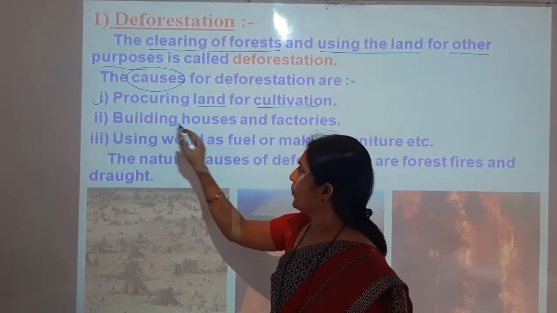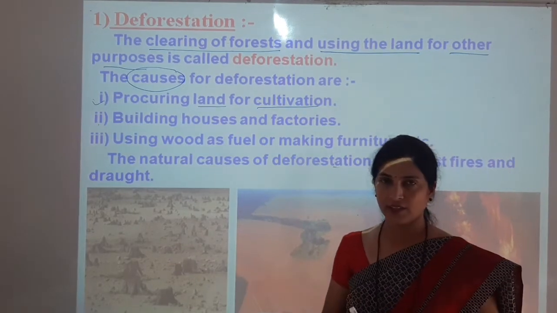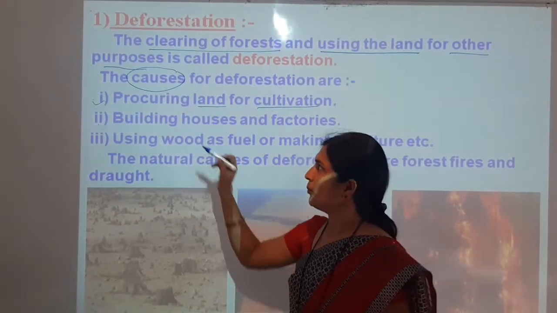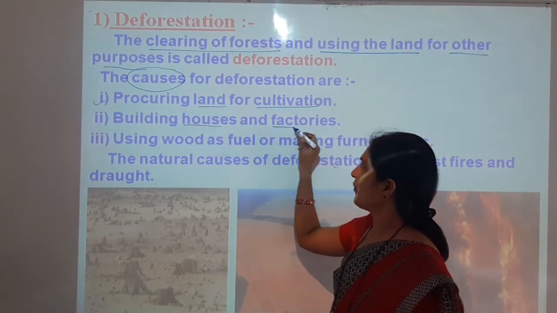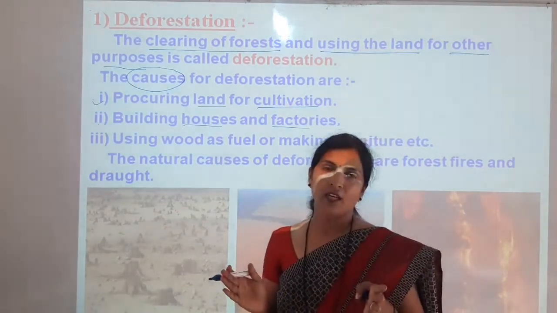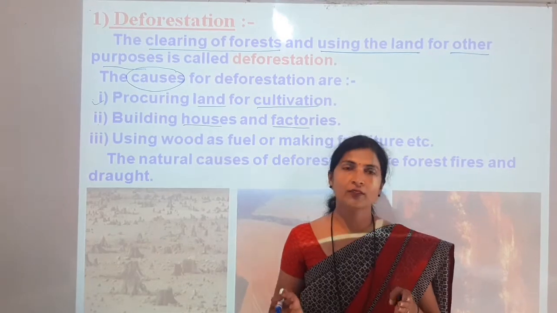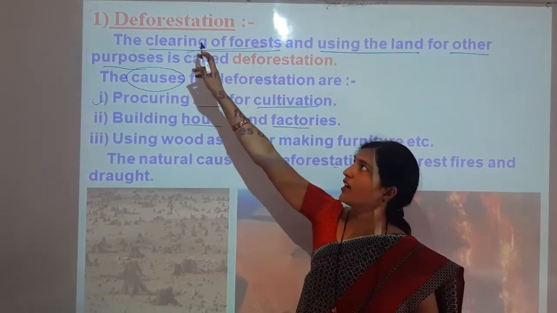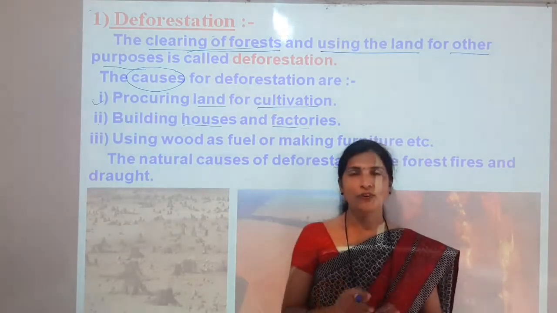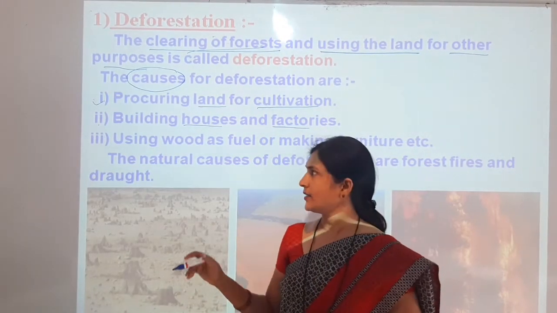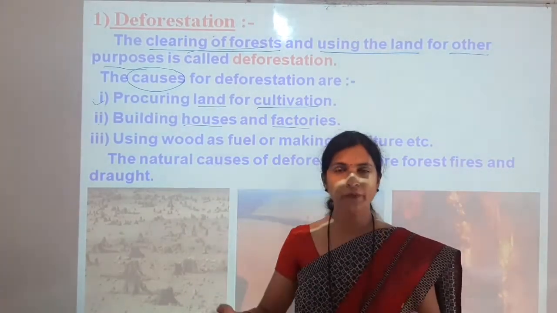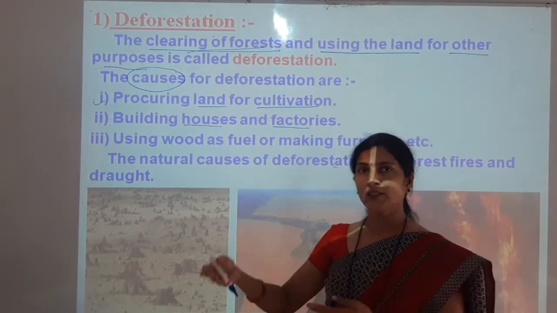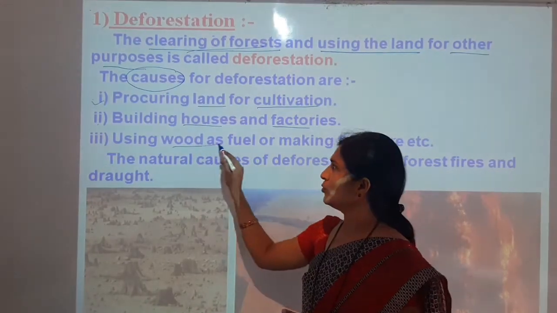The next cause is building houses and factories. To build houses and factories, a place is required, and that place becomes available after the clearing of the forest, after deforestation. When deforestation is done, the land becomes available to build houses and factories.